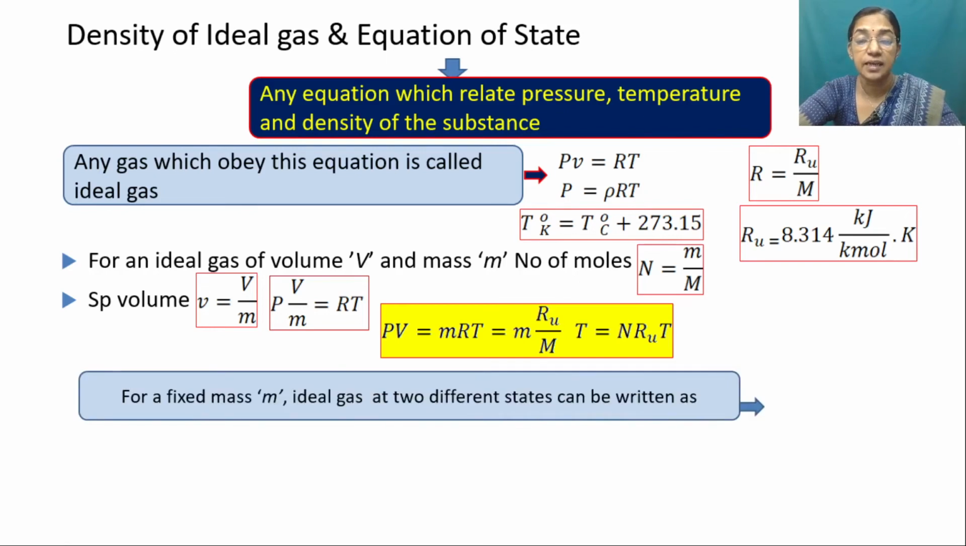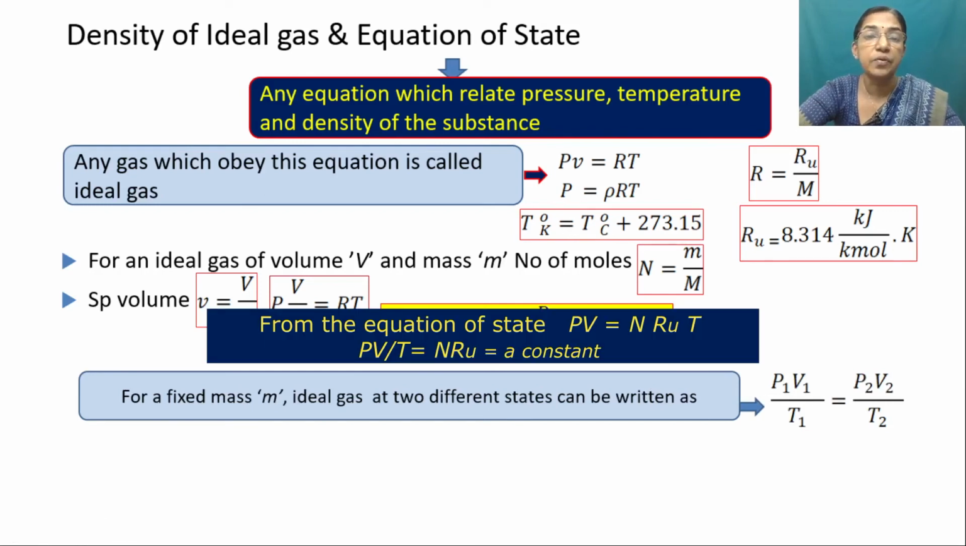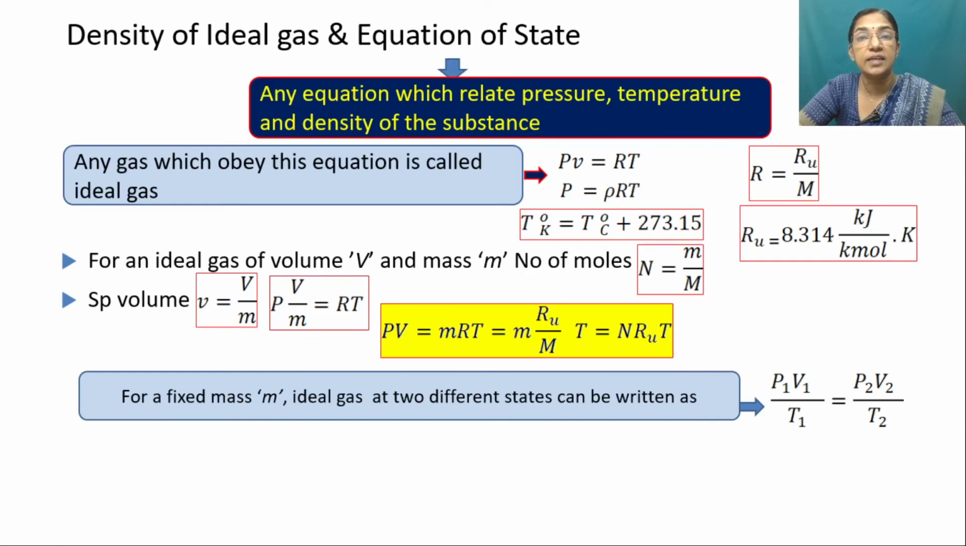So we can utilize this equation. For fixed mass ideal gas, the two different states can be written as P1 V1 by T1 equal to P2 V2 by T2. That means if you know the conditions at one state, then we are able to get the condition at the other state. So this equation we can utilize for the real gas also, provided that we have to make sure that it is at low density. So we can utilize this equation for the oxygen, hydrogen, nitrogen, etc., provided at low pressure and at higher temperature. So in that case, we have to make sure that the gas is at low density.